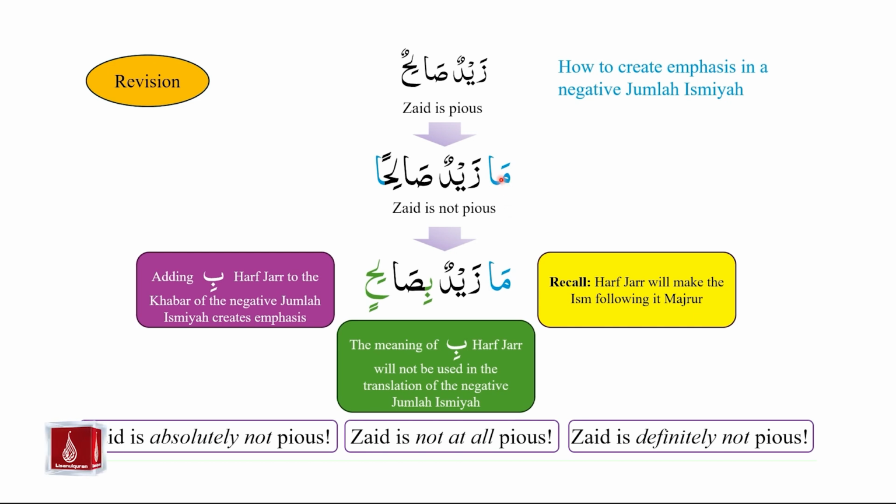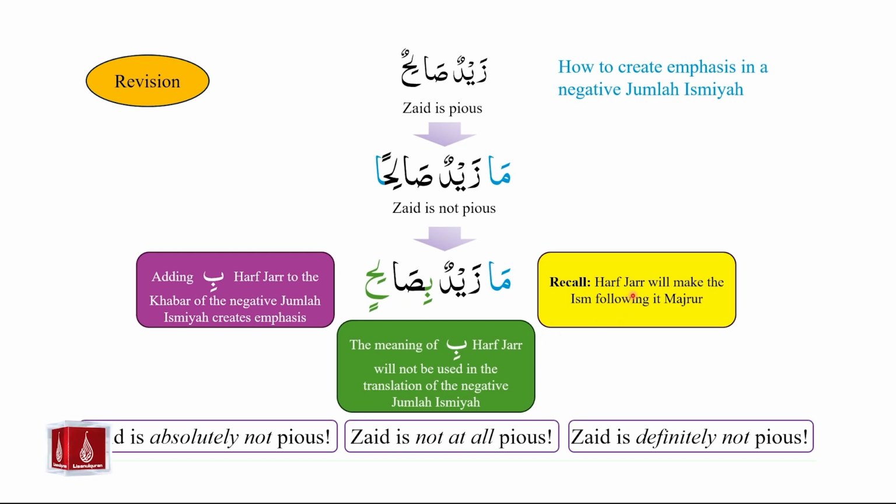Ma Zaidun Salihan, or Zaid is not pious, does not have any emphasis in it. In order to add emphasis to Ma Zaidun Salihan, we added ba harf jar to the khabar, and we got Ma Zaidun bisalihin. Please note that Salihan is now Salihin because we added ba harf jar to the khabar.